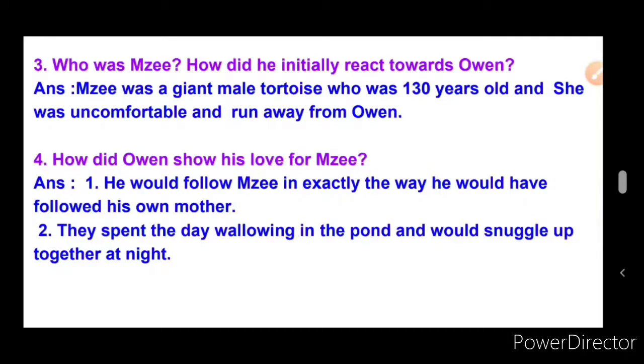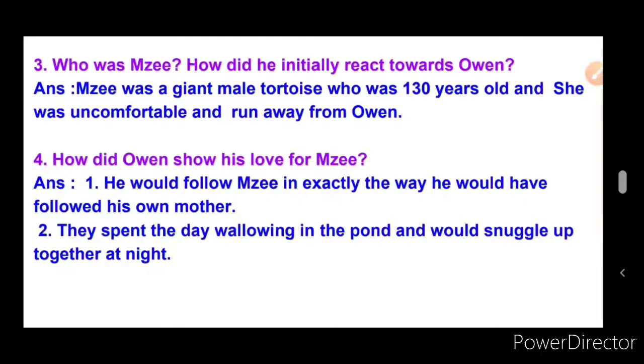Snuggle means blend together up at night. They snuggle up together at night. They would always be together even at night time also. So this is the way Owen shows his love to Maisie.